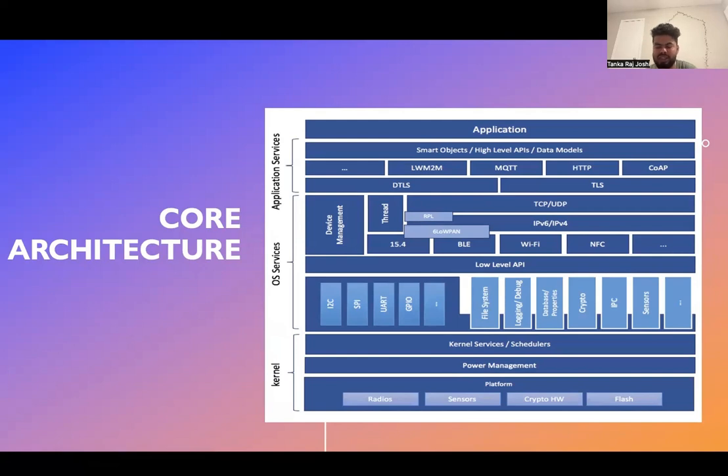The kernel is the main part and the heart of the operating system. It consists of the kernel services and the scheduler. It supports multi-threading, interrupt services, memory allocation, inter-thread synchronization, and lots of other things. That's why it is more popular. Power management, data passing, and scheduling and configuration.